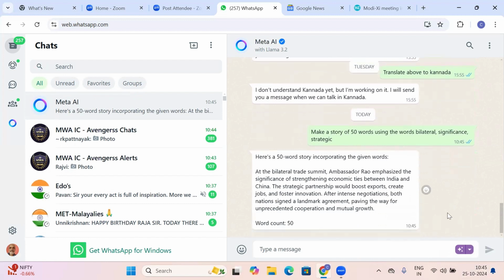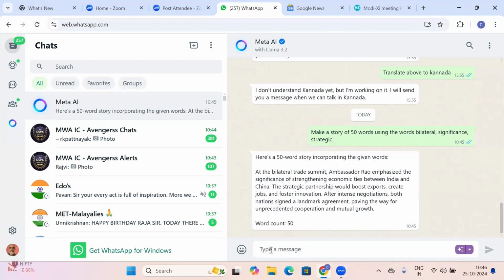So it has given me a story, a fictitious story, where it says that at the bilateral trade summit, Ambassador Rao, it has given a name also to ambassadors, emphasized the significance of strengthening economic ties between India and China. The strategic partnership would boost exports, create jobs, and foster innovation. After intense negotiations, both nations signed a landmark agreement paving the way for unprecedented cooperation and mutual growth. Now, I may say that this is more difficult than the news item.